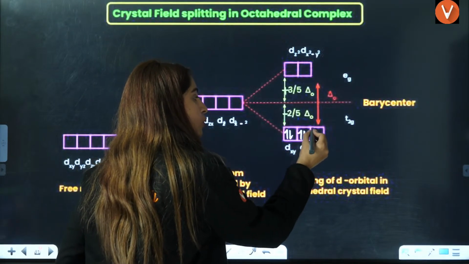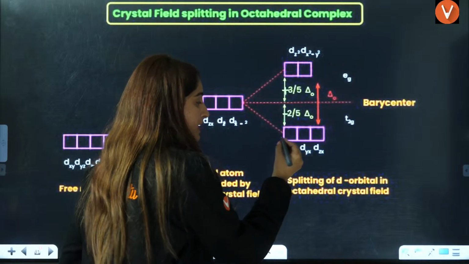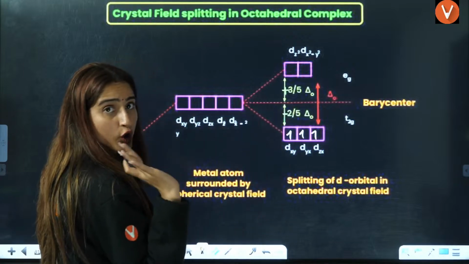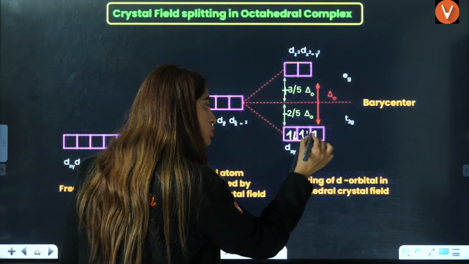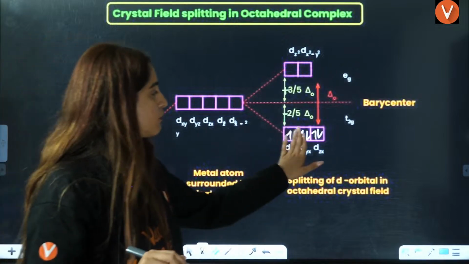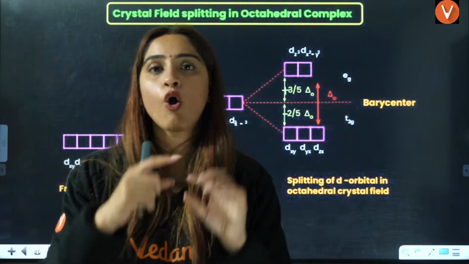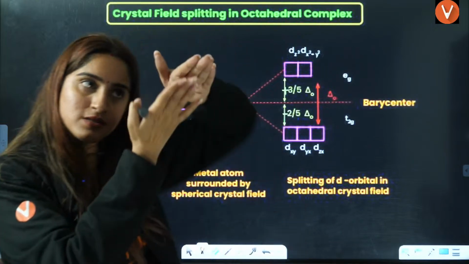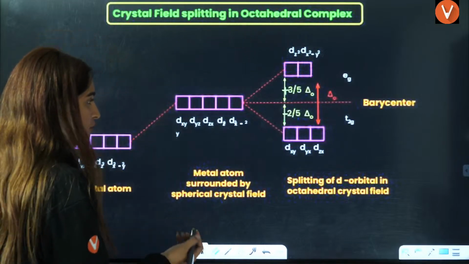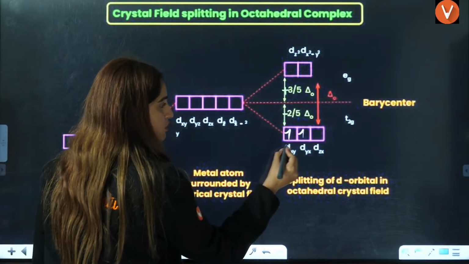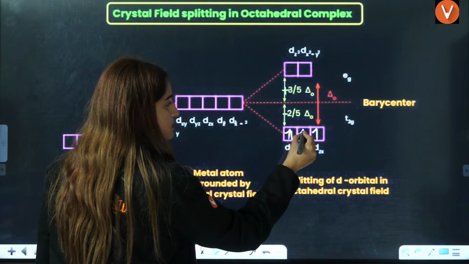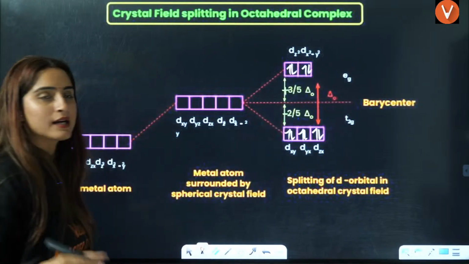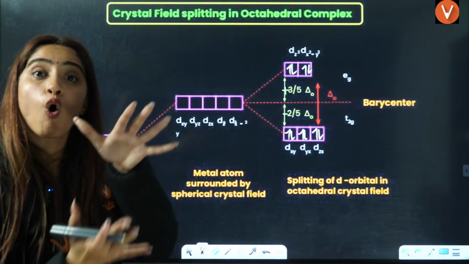1, 2, 3, 4, 5, 6. Or you can say they will cause pairing like this. Not this, this is not the right way. This is the right way. 1, 2, 3. First, all degenerate orbitals will be filled. After that, you will have 1, 2, 3. So how will you fill electrons? Let's assume that you have a strong field ligand. That means the splitting is very high. So how will you fill? 1 electron like this, 2 electrons like this, 3 like this, 4 like this, 5th and 6th, then 7th, then 8th, then 9th, then 10th. That is how you're going to fill the electrons for a strong field ligand.